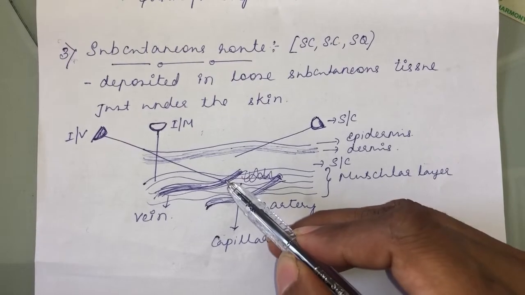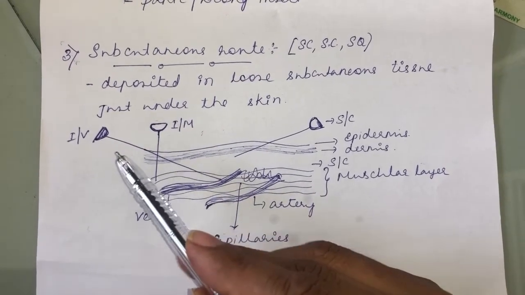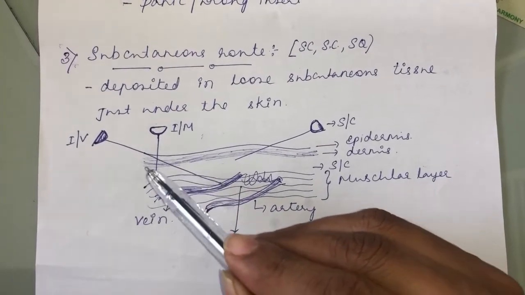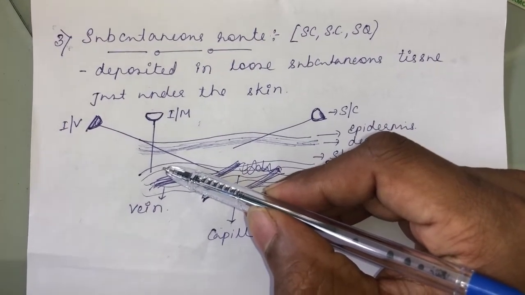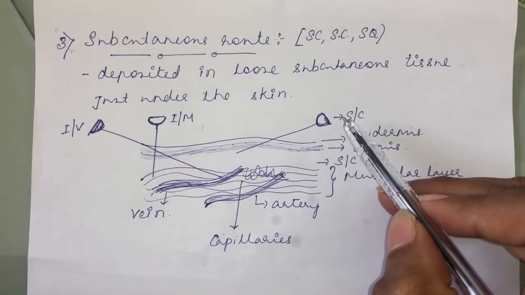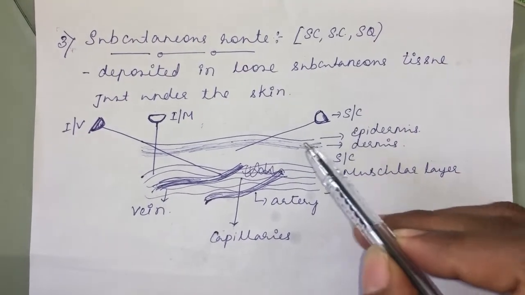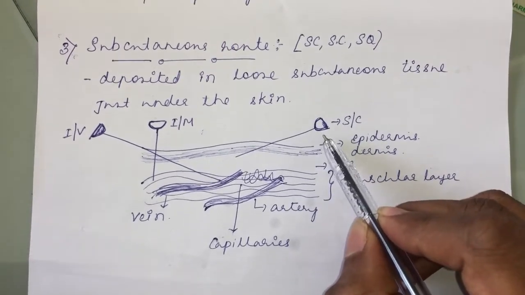If you want to give into the vein, it will become the intravenous route. The angle of the injection will be an acute angle. For the intramuscular route, I told you, you are going to inject the drug into the muscular layer, so a 90-degree injection. Then subcutaneous, again an acute angle. You catch hold of the skin, you take the skin out, and into the subcutaneous area you are going to inject the drug.